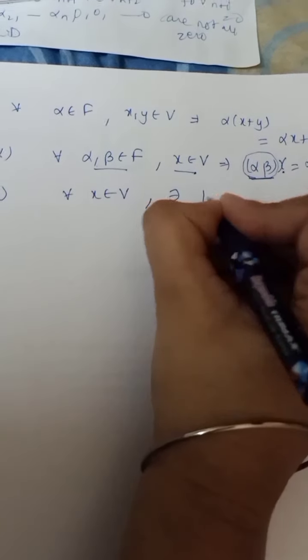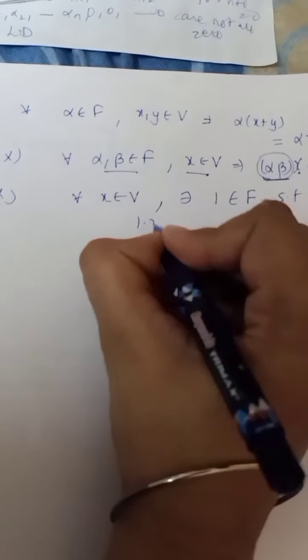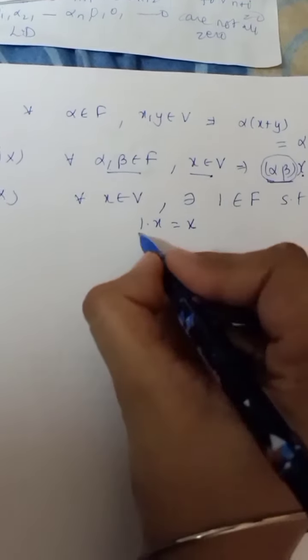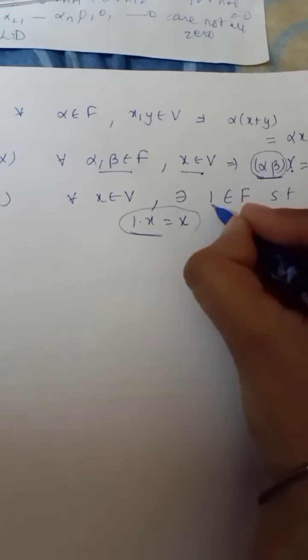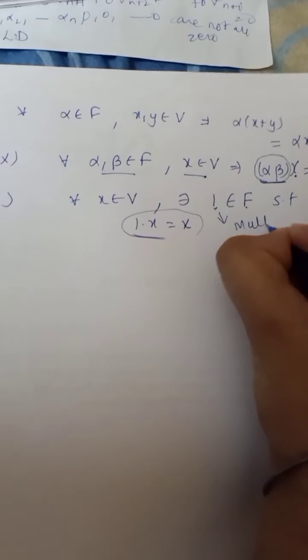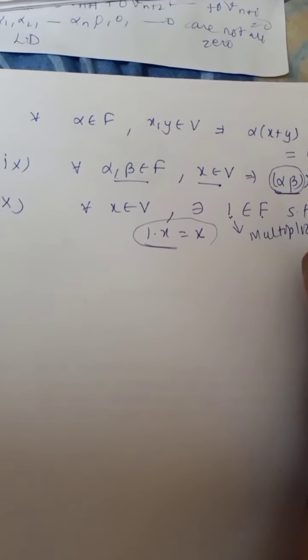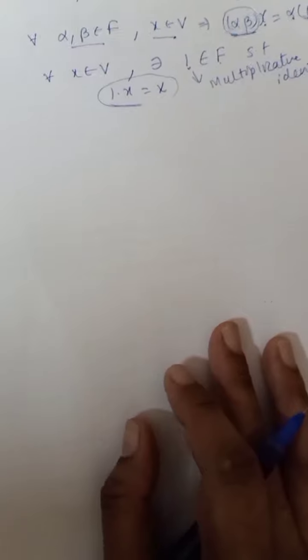And the 10th property is, for all x belonging to V, there should exist 1 belonging to F such that 1 into x is equal to x. This is a good property. This 1 is from the field and it is called the multiplicative identity. And that 0 that we talked about earlier was called the additive identity.